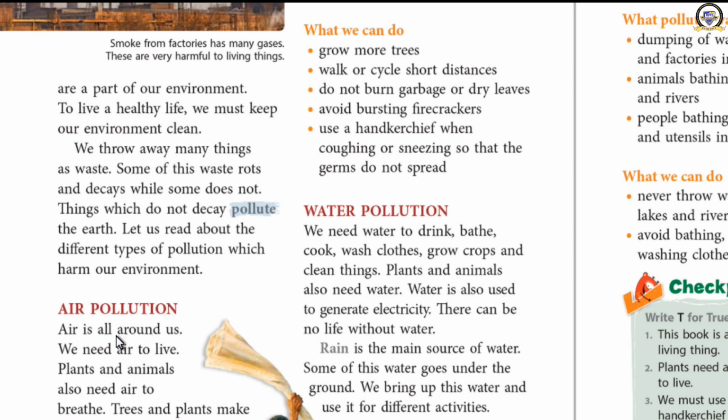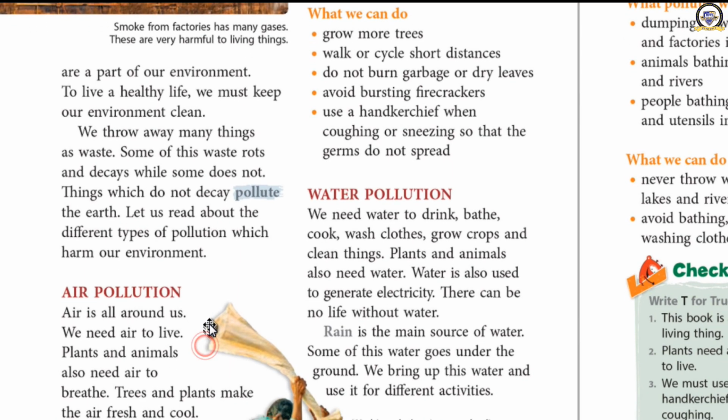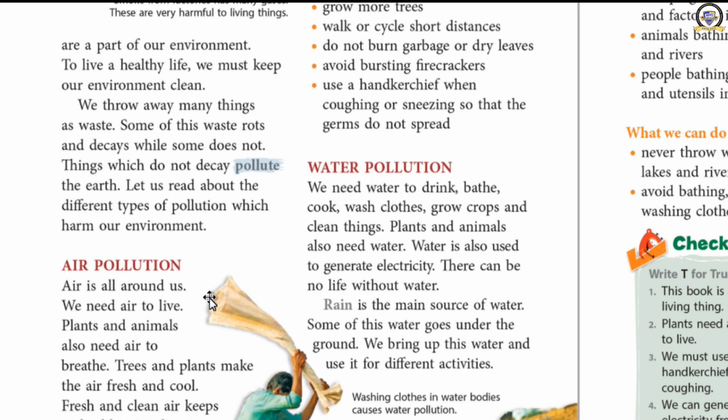There are different kinds of pollution like air pollution, water pollution, noise pollution, land pollution, etc. First of all, we will learn about air pollution. What is air pollution? The air is getting polluted because of some gases or dust. This is called air pollution.